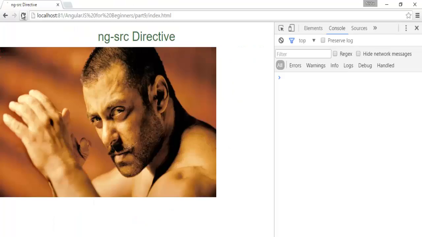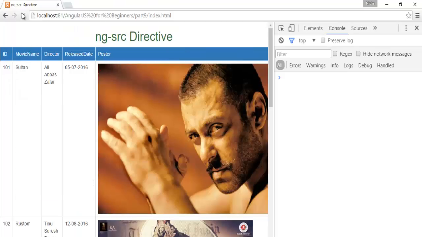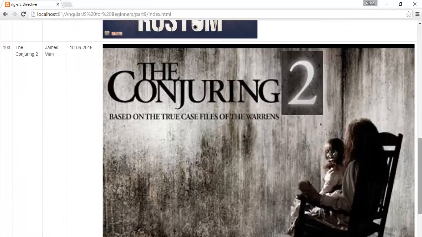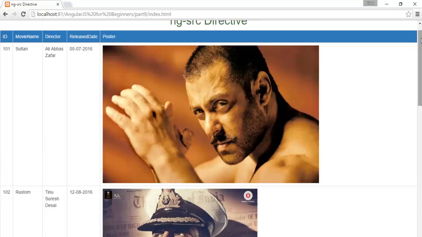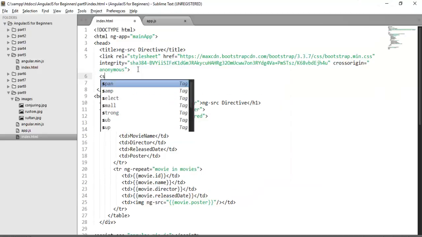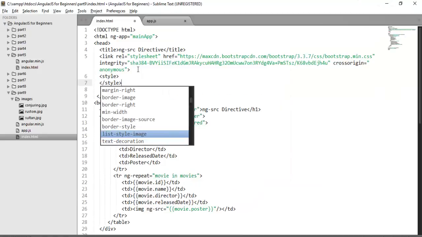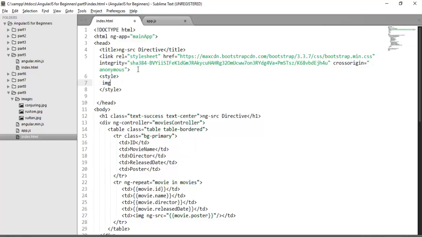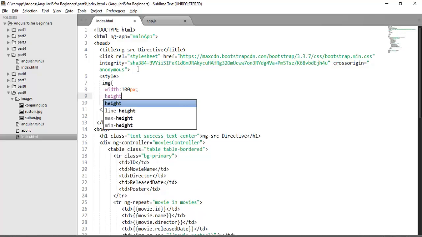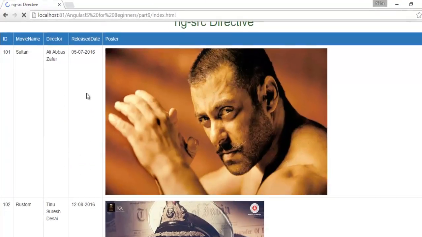Save the changes and check the output. As of now, there is no error, so now you can close this console and you can check here. Each piece of information is visible. Here you need to format the image so that each image looks the same. So quickly we can create a custom CSS here, add a style tag, and on the image tag I'm mentioning the width and height as 100 pixels. Save the changes and check.